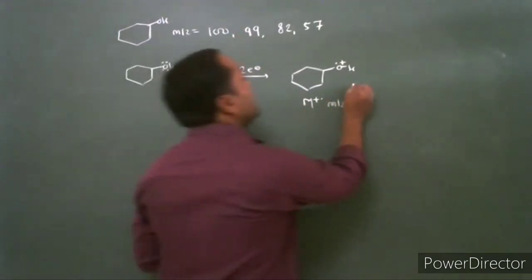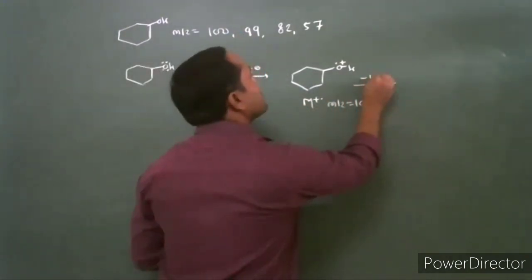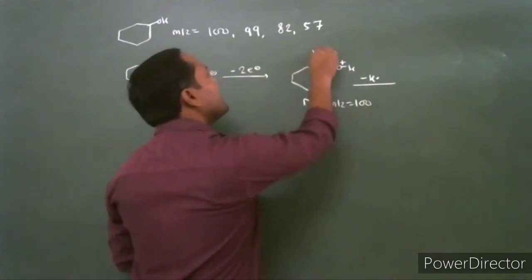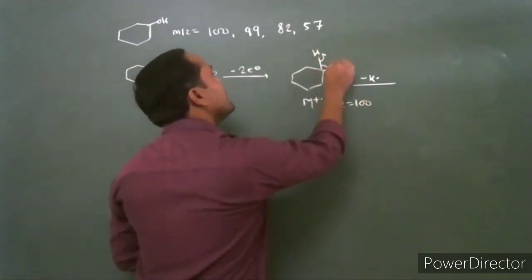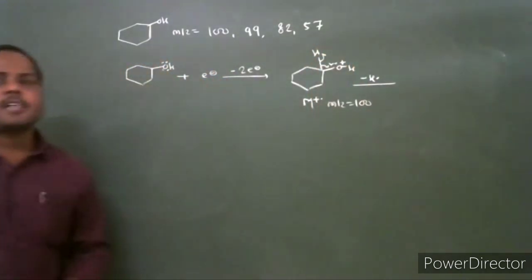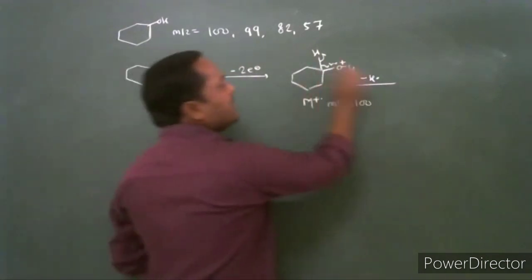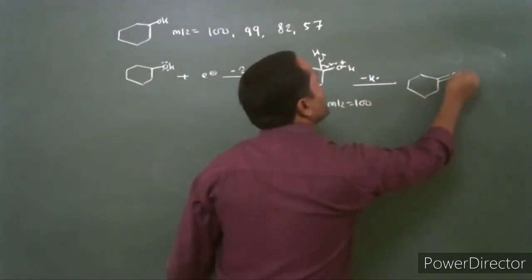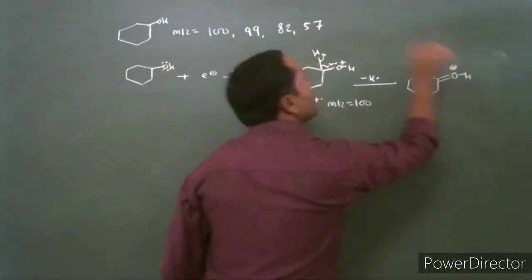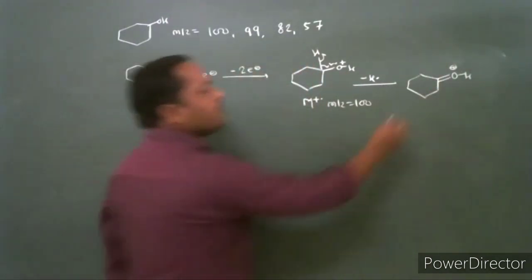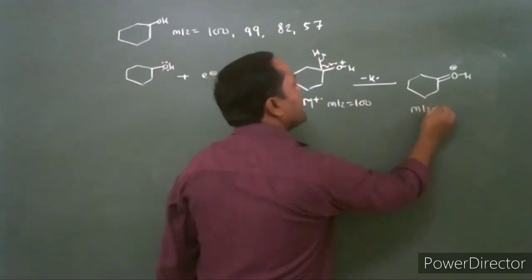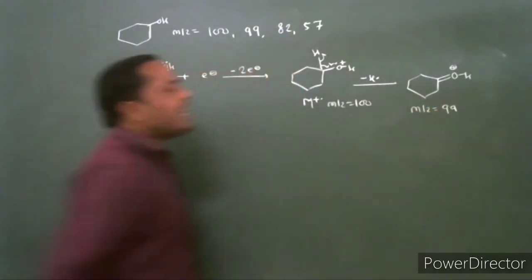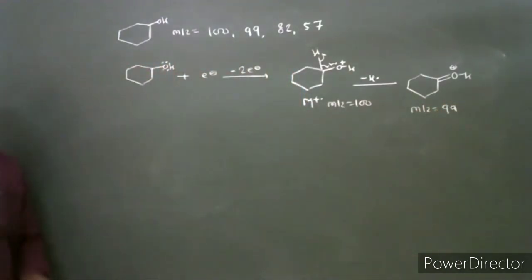This molecular ion undergoes loss of a hydrogen radical. Consider this hydrogen. It undergoes alpha cleavage. This hydrogen radical is eliminated in the alpha cleavage process to give this oxonium ion fragment. This oxonium ion fragment has mass to charge ratio 99. It is the M-1 peak.